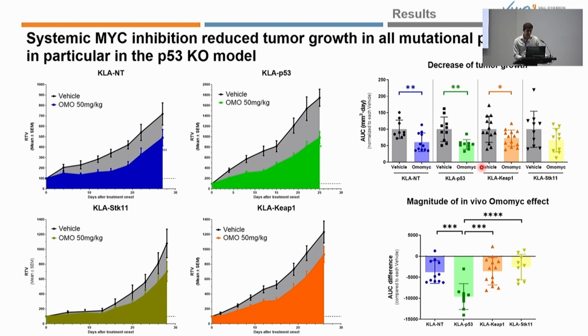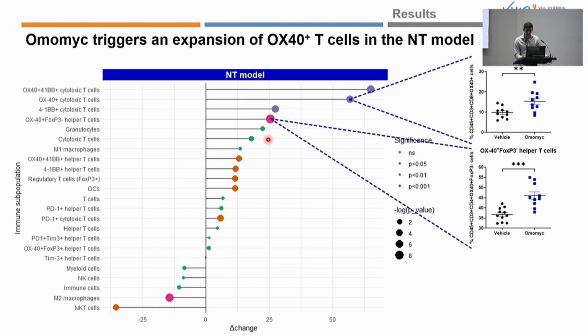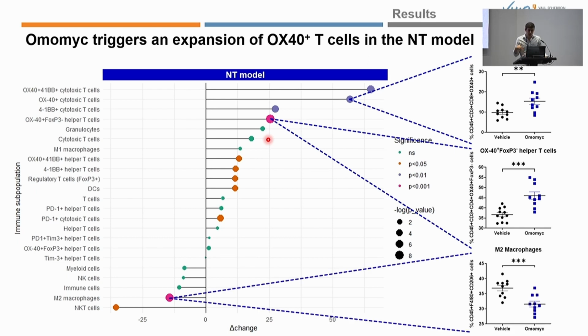In this graph, what you can see is all the studied immune subpopulations and the difference of expression in the treated versus the not treated conditions of each cell type. Besides, the size of the circle is representative of the p-value. So what we can see here is that OMOMYC produced a significant modulation of the immune microenvironment in different immune subpopulations, highlighting the increased expression of OX40 marker in both cytotoxic and non-regulatory helper T cells, as well as the downmodulation of the M2 macrophages.